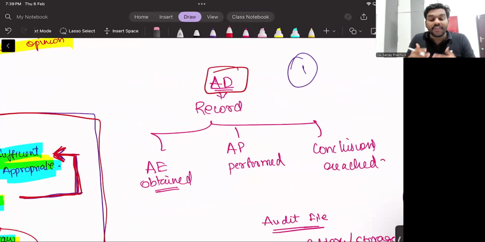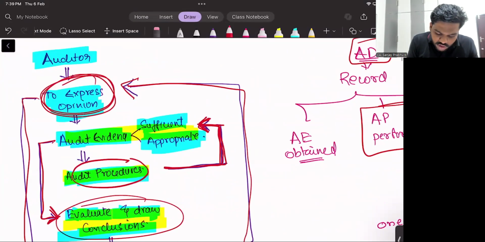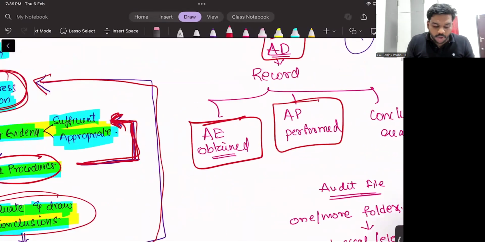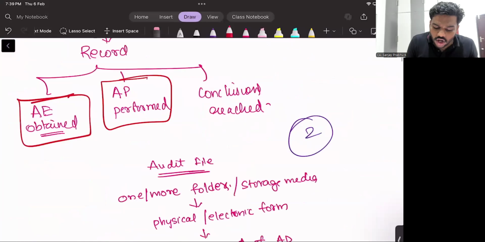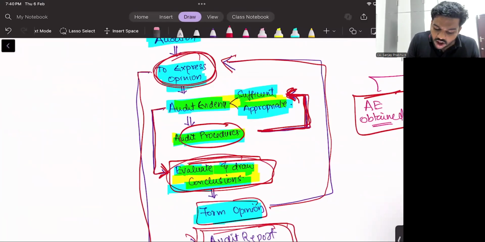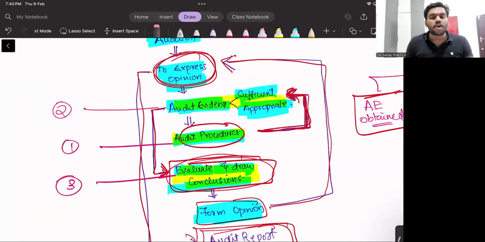What all audit procedures you have performed during the audit? When you perform audit procedures, you will get audit evidence. So what all audit evidence you have obtained? From the audit evidence, you will draw conclusions. What all conclusions you have drawn? It is a record of these three things. So audit documentation is a record of audit procedures performed, audit evidence obtained, and conclusions drawn.